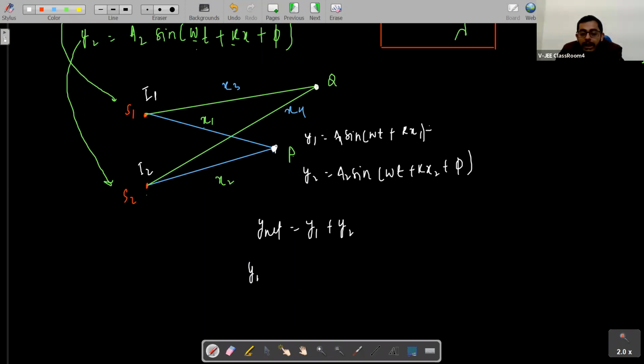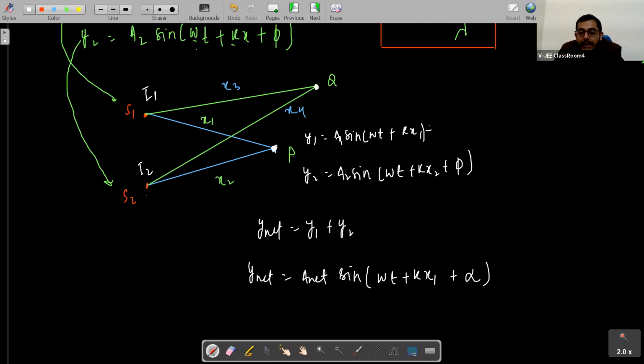So if I have to write y net, what will I write? Y net will be equal to A net sine of omega t plus kx1 plus some other angle alpha. Okay, alpha will be ahead of this. This will be the phase here, right? So this will be the y net.